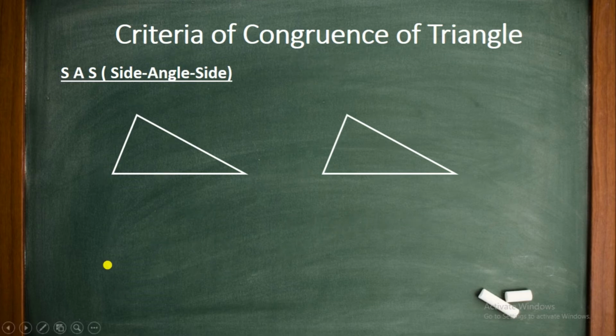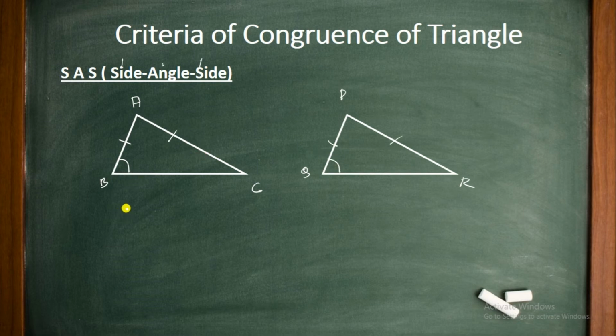Our next criterion is side, angle, side. Here two sides are there and one angle is there. First let me name the triangles: ABC and PQR. If I can show this side is equal to this side, this side is equal to this side, and this angle is equal to this angle, then we can show that these two triangles are congruent.